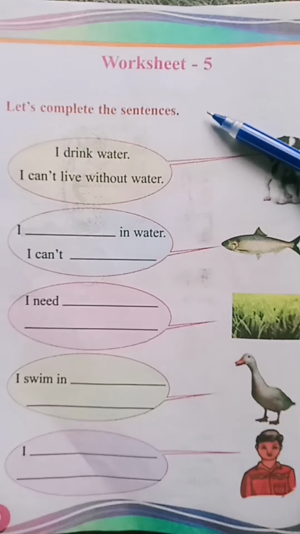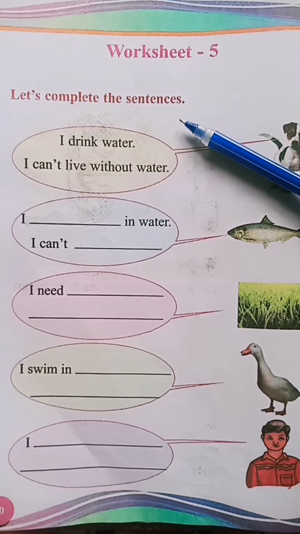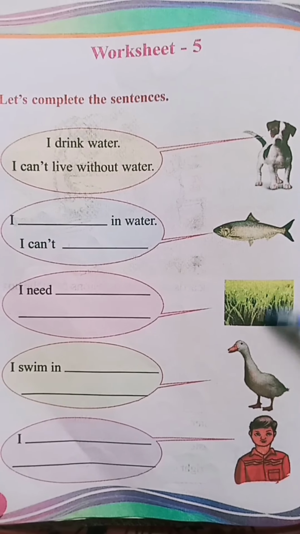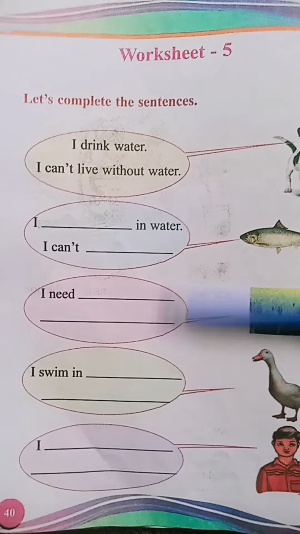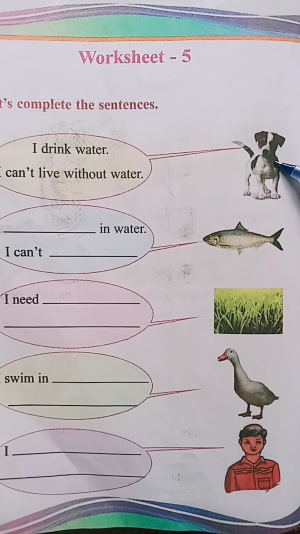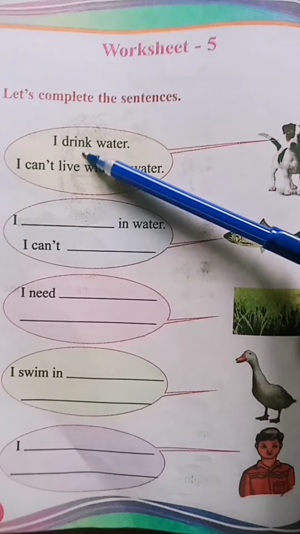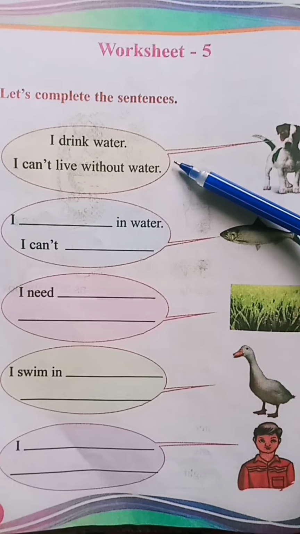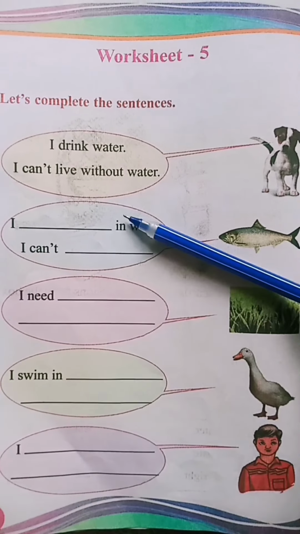Children, our next worksheet 5. Let's complete the sentences. Children, look here. Here we can see a few pictures of different living things. And here you have to complete these sentences. Okay? Now look here. What is the dog saying? Dog says, I drink water. I can't live without water. Like this, you have to complete the rest of this.